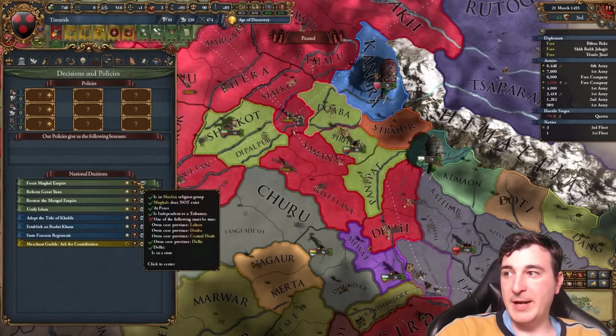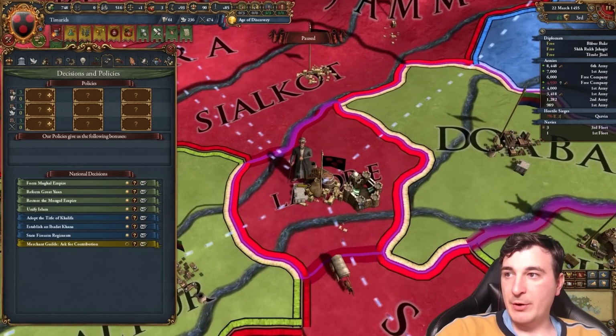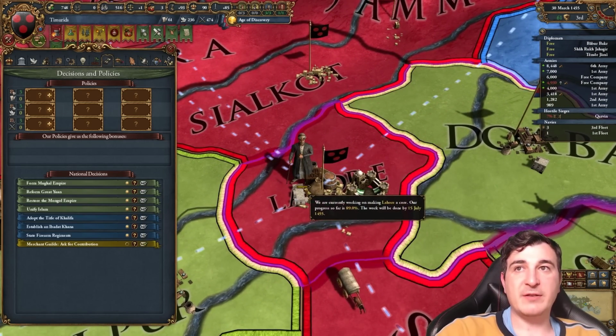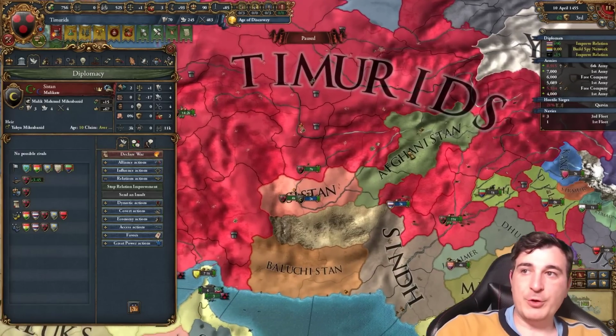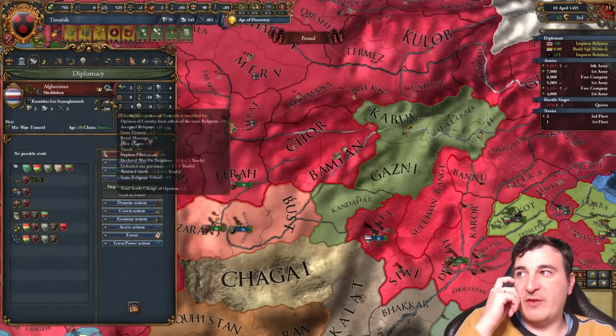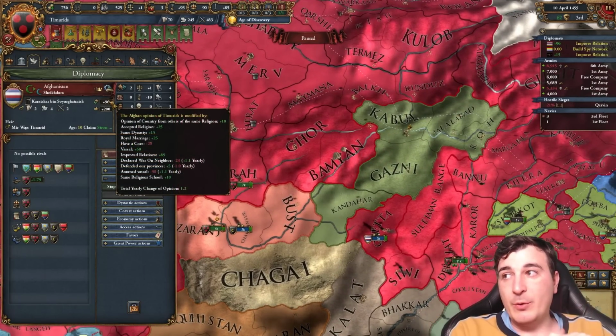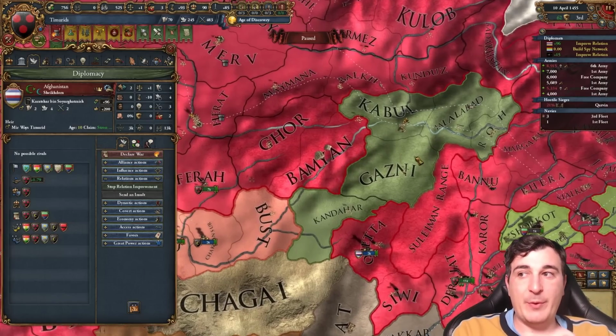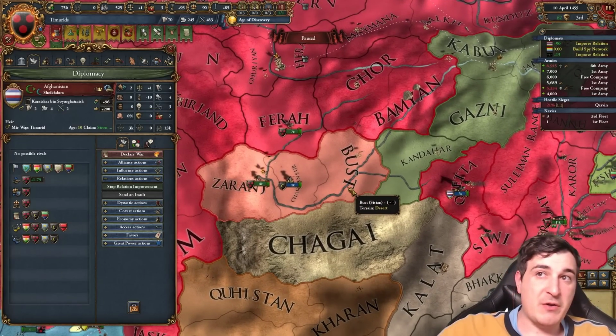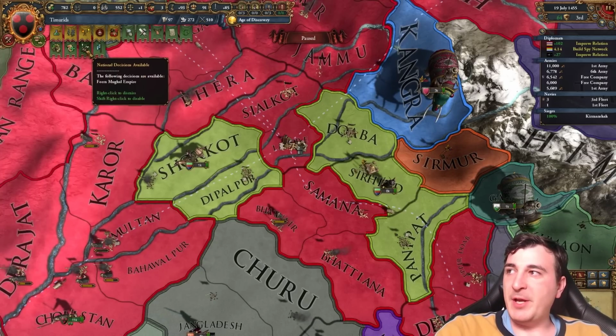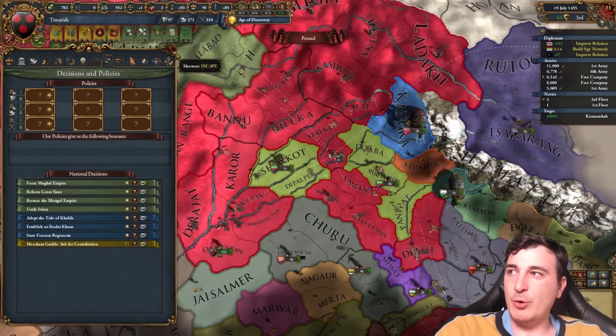Okay, we can also make Upper Doaba a full state now, and as a consequence, we should be able to form Delhi now. I mean, Mughals. Oh wait, no, we don't have Lahore as a core yet. Okay, we gotta wait until July 1455. Unfortunately, because we integrated 3 of our vassals, Afghanistan, despite being instantly integrated, also has lowered relations, so we need to improve relations before we integrate them. Same goes for Sistan over here. And July is here, meaning we can finally get the Mughal Empire formed.